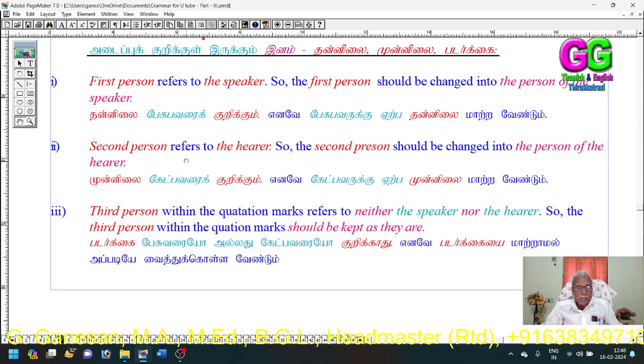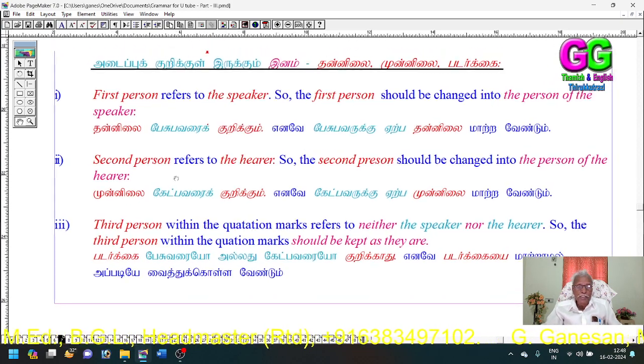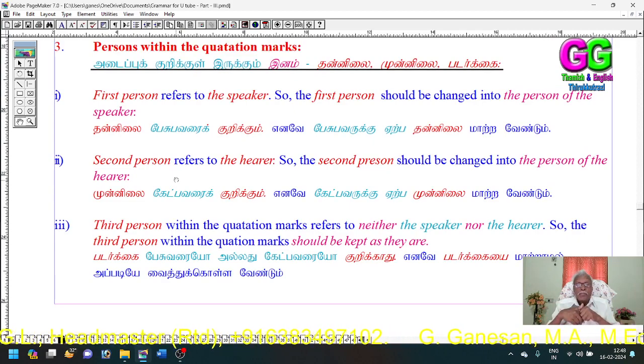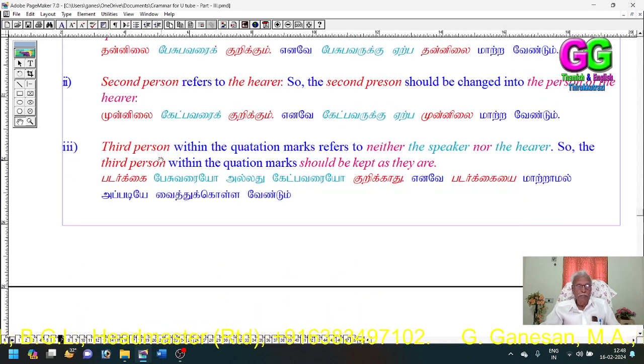Second person refers to the hearer. So the second person should be changed into the person of the hearer. That is, you, your, yours within the quotation marks refer to the hearer. So the second person within the quotation marks should be changed according to the hearer. And third person within the quotation marks refers to neither the speaker nor the hearer. So the third person should be kept as it is.